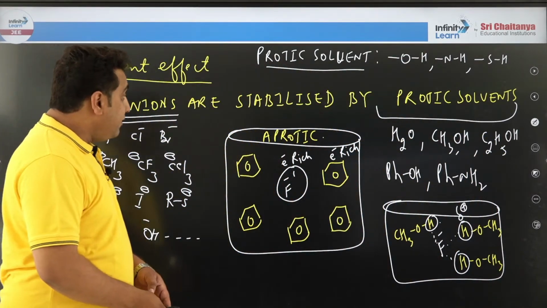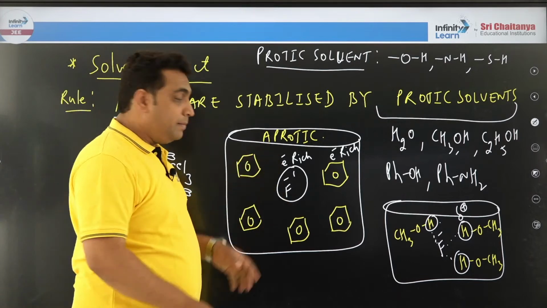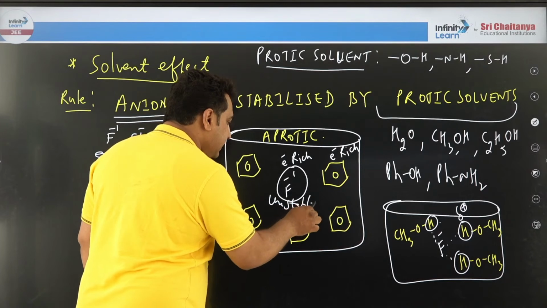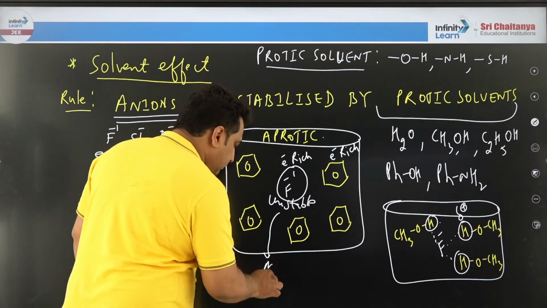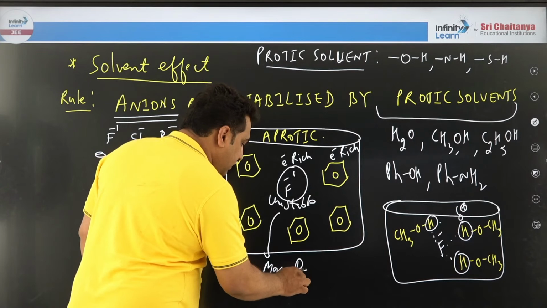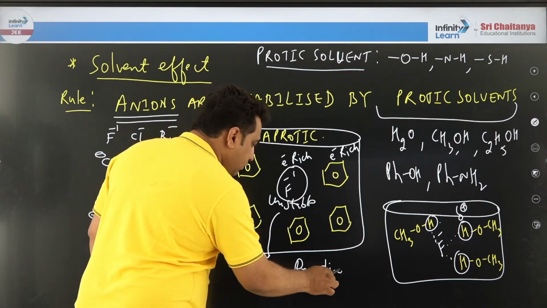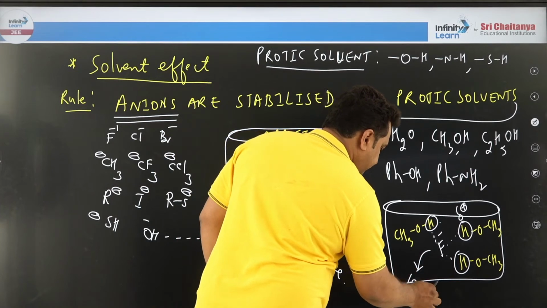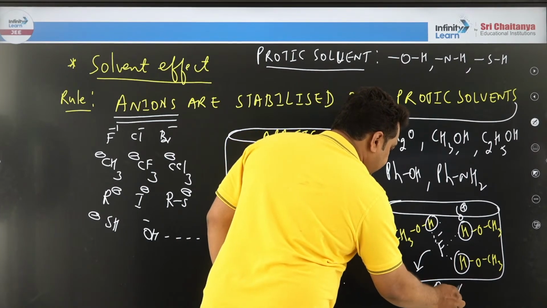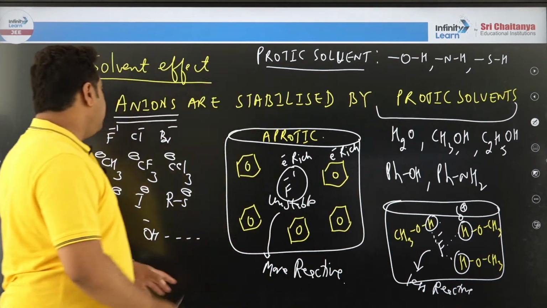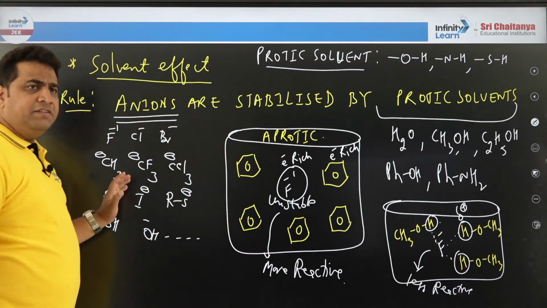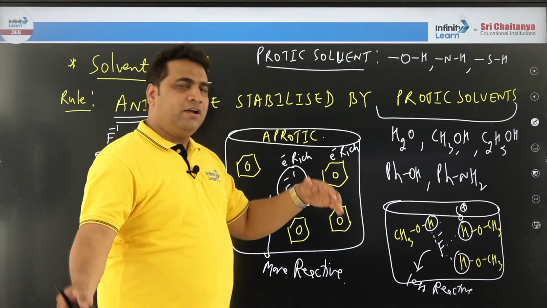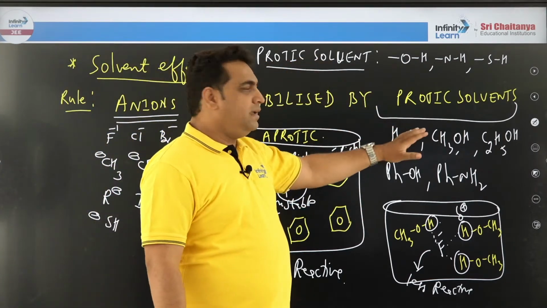No. So whenever you take anions in aprotic solvents, they will become unstable, and whenever they become unstable, they are more reactive. Please make a note, it is very, very important. Here it became stable, so it is less reactive.